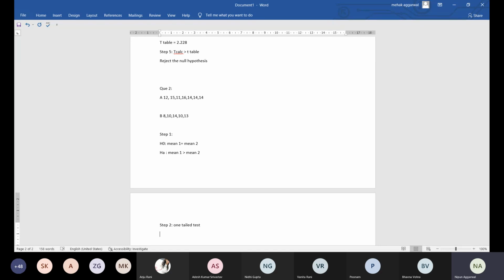Then the significant difference will be mean 1 greater than mean 2, as we only check whether giving more protein increases the weight or not. So that is why mean 1 is greater than mean 2, not 'not equal to'. We are only concerned with the increase in the weight, not with the decrease. So that is why it is a one-tail test.